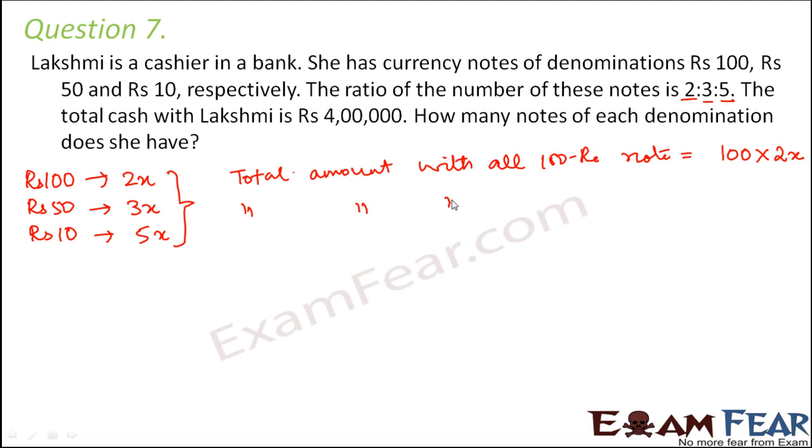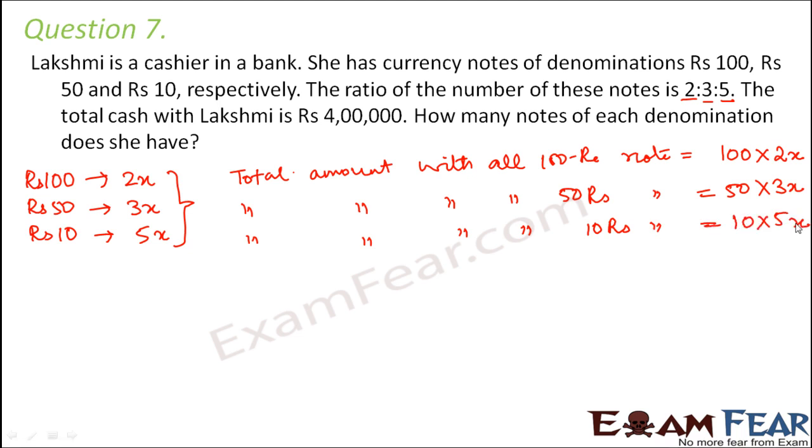Similarly, what would be the total amount with all the 50 rupees notes? That would be equal to 50 into the number of notes, which is 3x. And in the same way, the total amount with 10 rupees notes would be equal to 10 into 5x. So this is the total amount with only 100 rupees. This is with 50 and this is with 10.